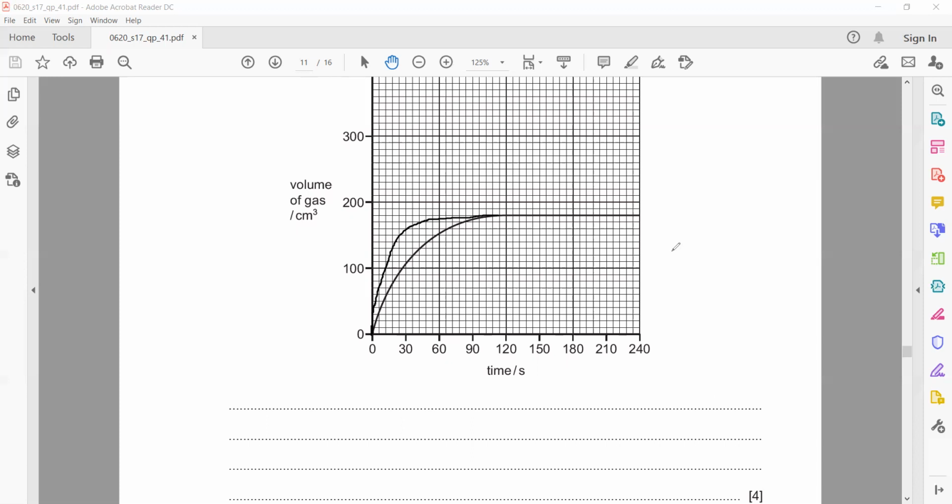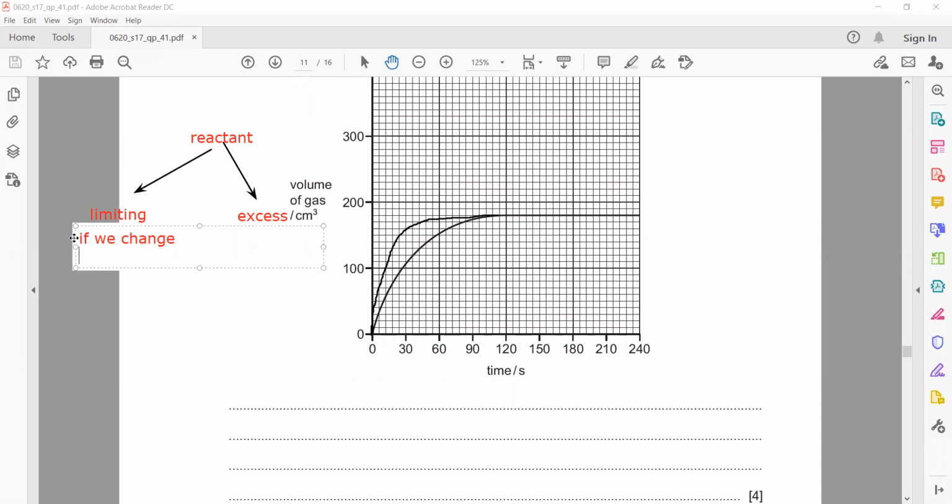When you have two reactants, one is the limiting reactant and another one is already in excess. Excess means more than enough. So if I change the limiting reagent, what will happen?